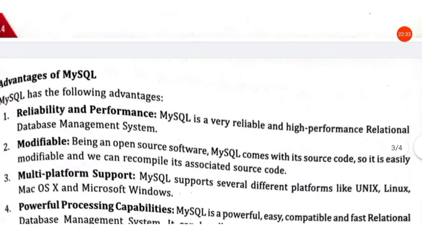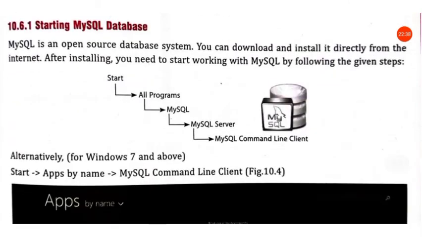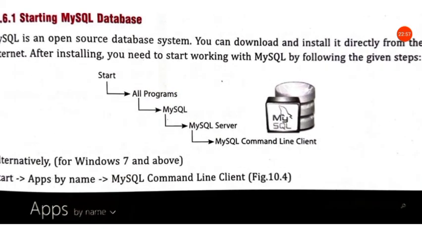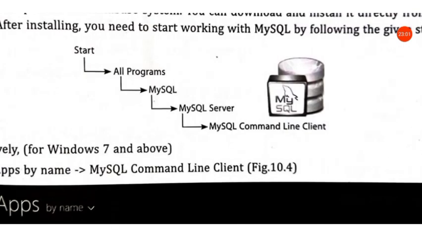So these are the advantages of MySQL. Then let us see how to start MySQL. You can install MySQL. Then after installing MySQL, how to start it? For that you have to go to Start on your computer, then from All Programs select MySQL, then MySQL Server, and then open MySQL Command Line Client.